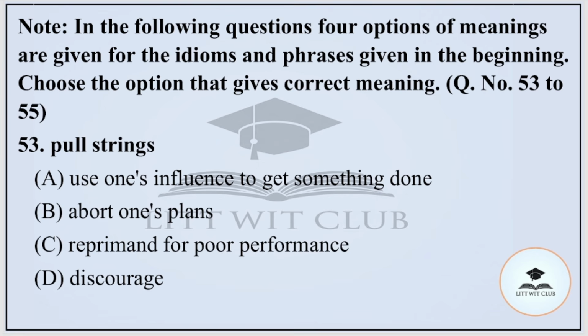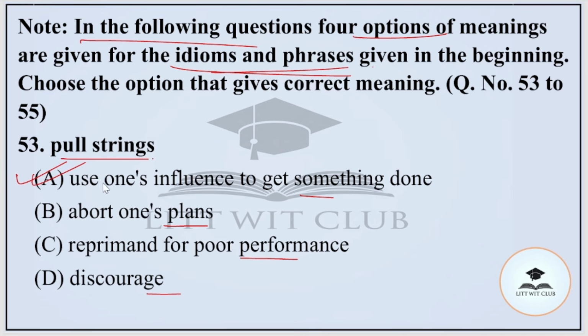Now, let's come to question numbers 53 to 55. The direction is given. In the following questions from 53 to 55, four options of meaning are given for idioms and phrases. We have to opt for the correct meaning. Okay, question number 53 is pull strings. Options are A, use one's influence to get something done; B, abort one's plan; C, reprimand for poor performance; or D, discourage. And the correct option is option number A, that is use one's influence to get something done.